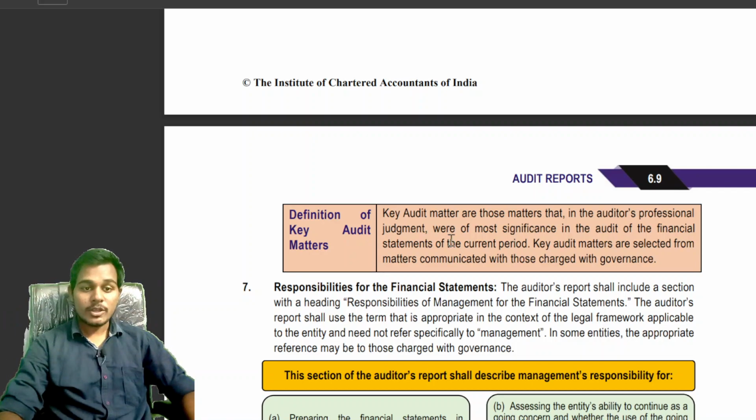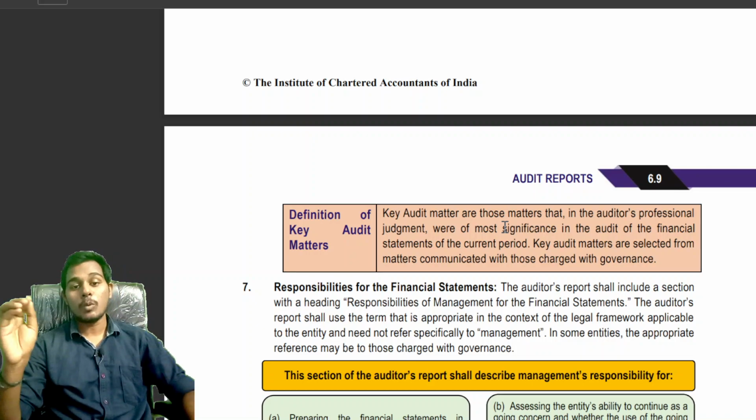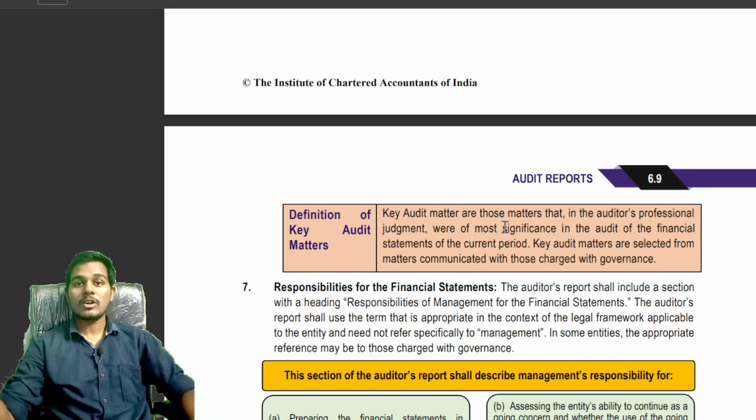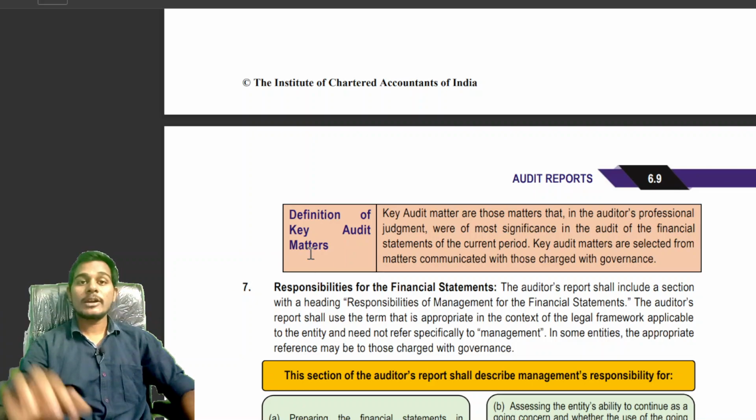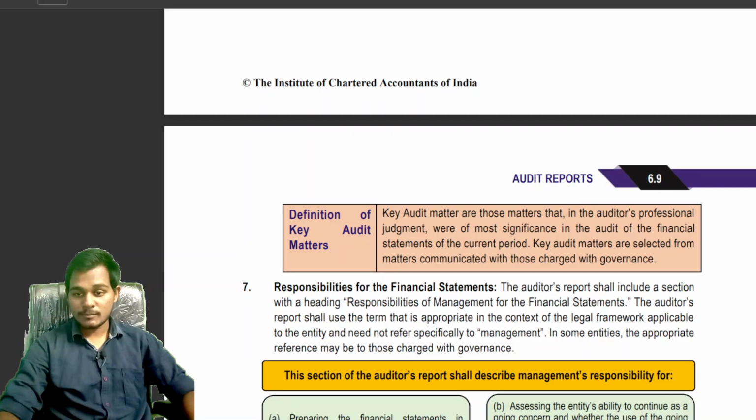See students, key audit matters are those matters which, in the auditor's professional judgment, were of most significance in the audit of financial statements of the current period. Key audit matters are selected from matters communicated with those charged with governance. See students, the auditor will communicate many matters to those charged with governance. From them, the auditor will select some matters that, according to his professional judgment, are most significant. That is why they are provided in the key audit matters paragraph. Let's discuss them briefly, students.